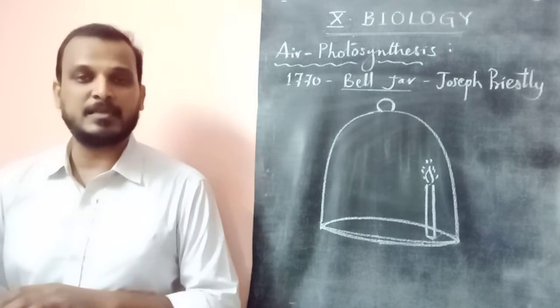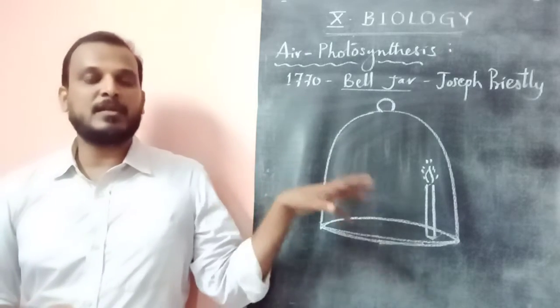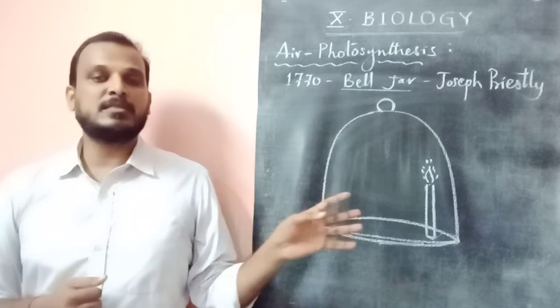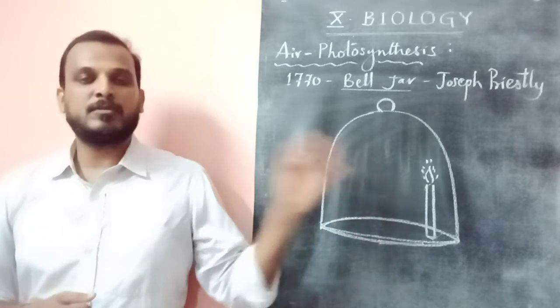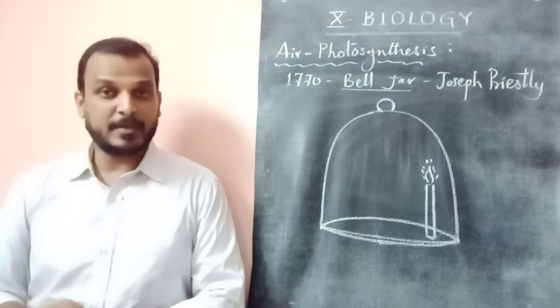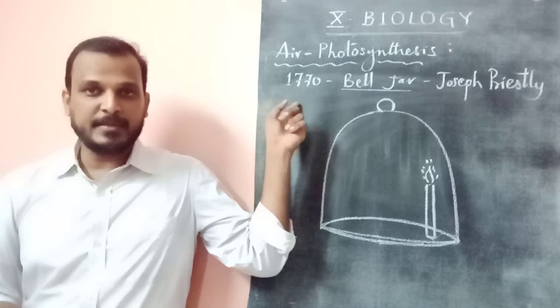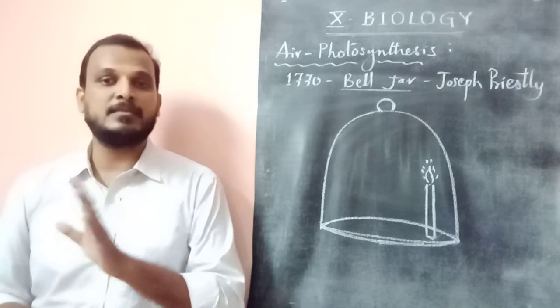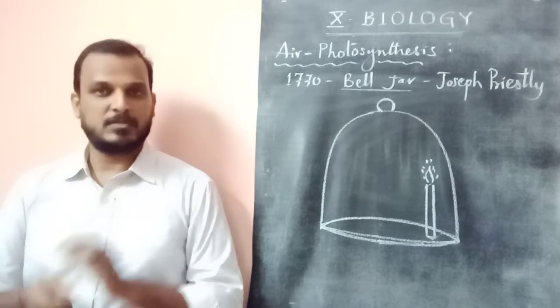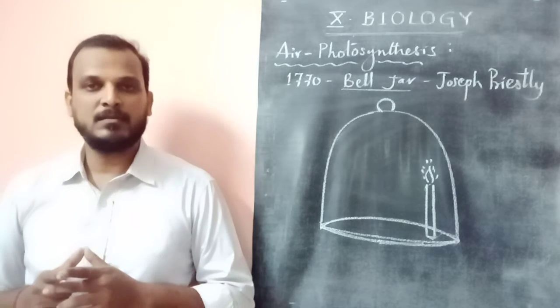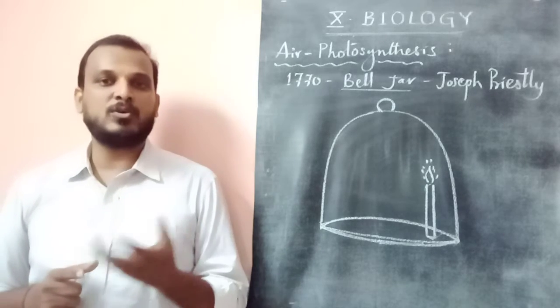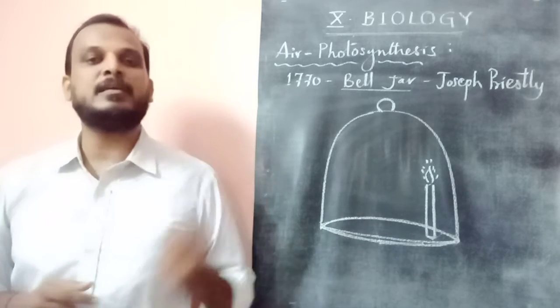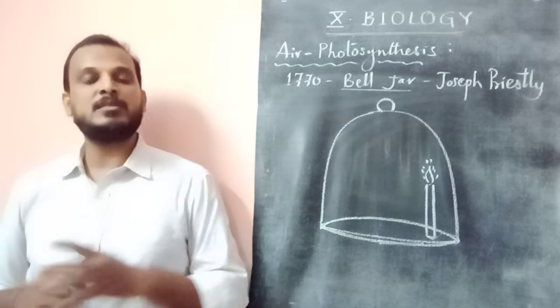You can say that when you close the bell jar on a burning candle, slowly the oxygen supply reduced, so the candle stopped burning. But dear children, by the time of 1770, no gas called oxygen had been discovered in this world. So scientists didn't know that the important thing in the air, called oxygen, is present.